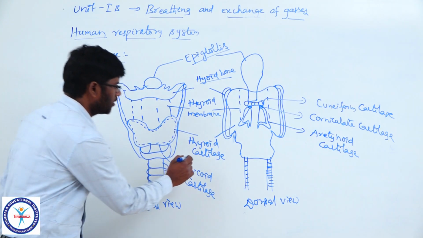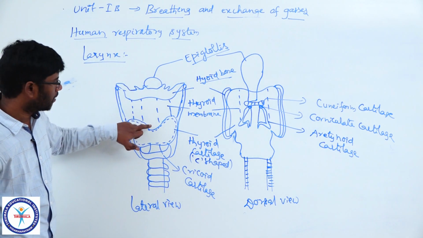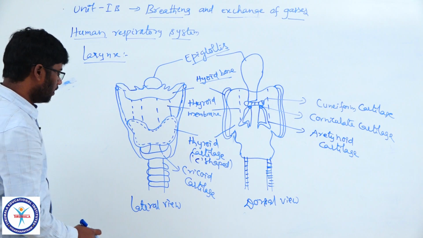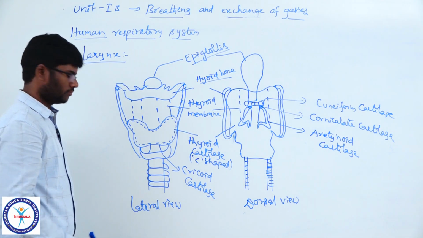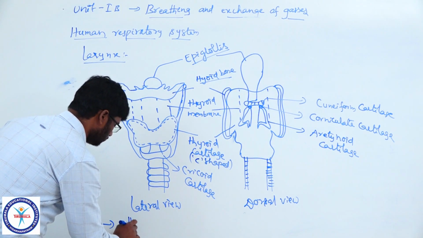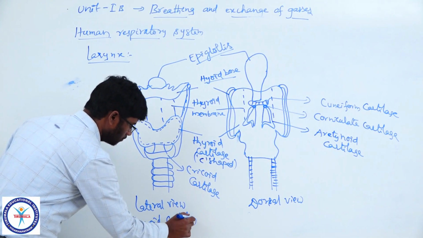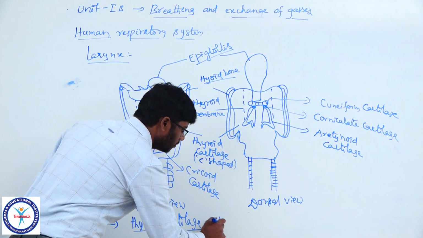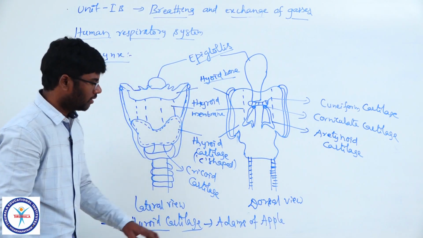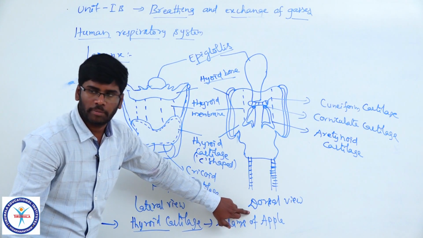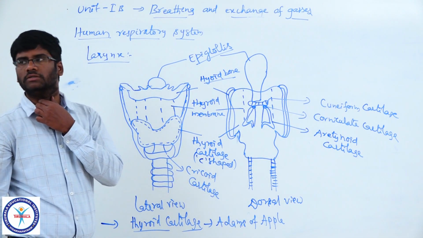The thyroid cartilage is C-shaped because it is incomplete dorsally. The thyroid cartilage is generally referred to as Adam's apple, as it looks like an apple, and it is very prominent in males.